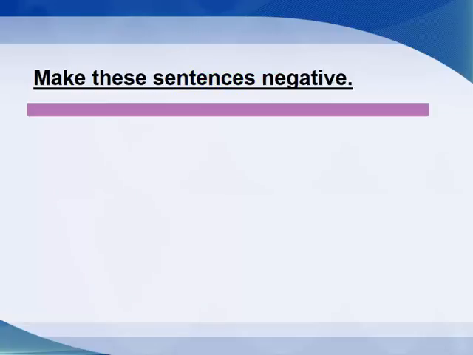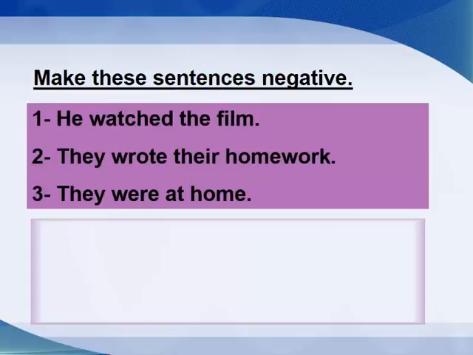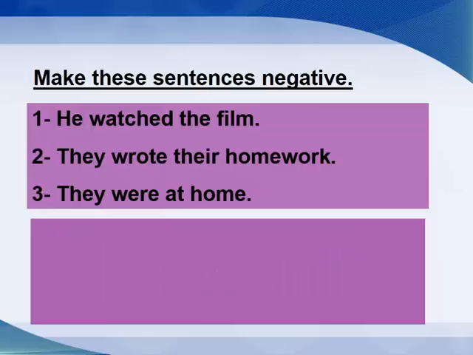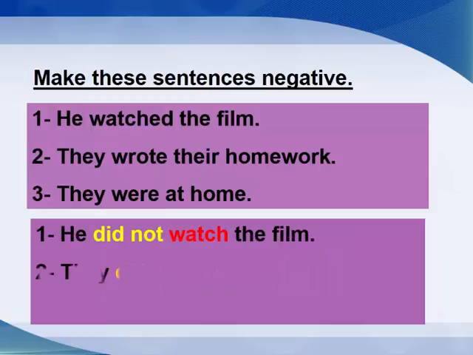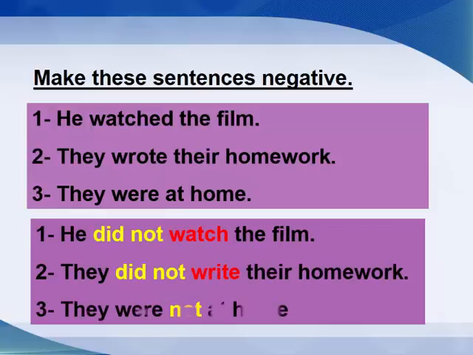How to make negative? Make these sentences negative. He watched the film. They wrote their homework. They were at home. I want you to note that he watched the film. I used did not and used the main verb or the base form of the main verb. He didn't watch, not he didn't watched, he didn't watch.